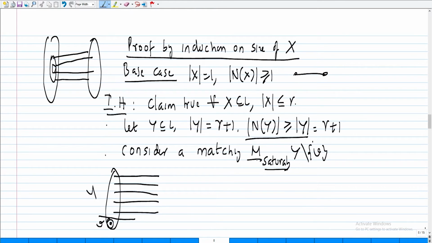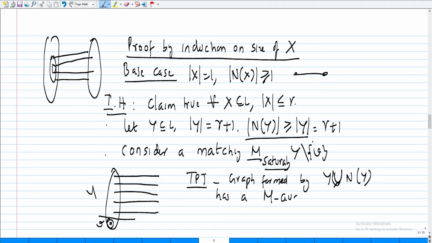Yes, we now show that the graph formed by Y and N of Y, where the left hand side is Y and the right hand side is the neighbors of Y, has an M augmenting path.